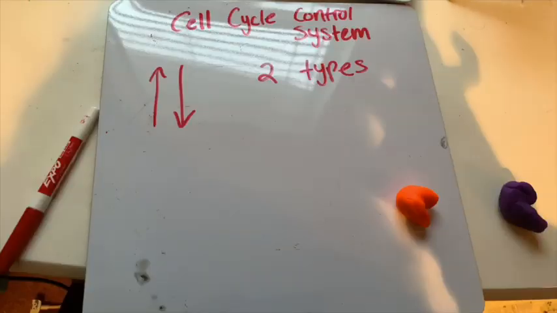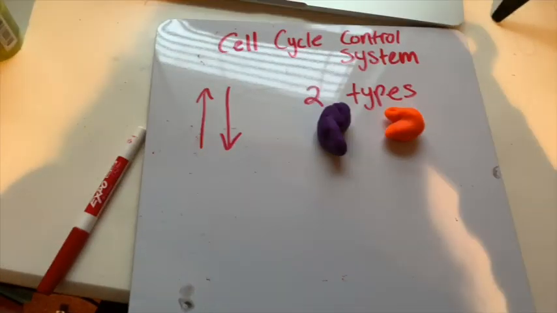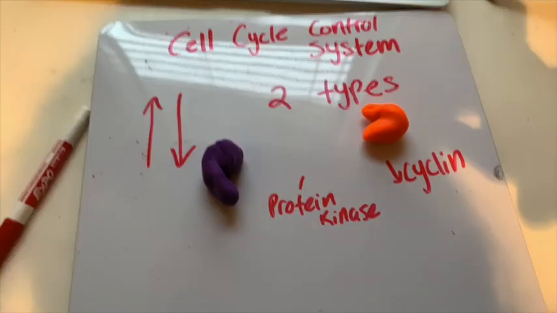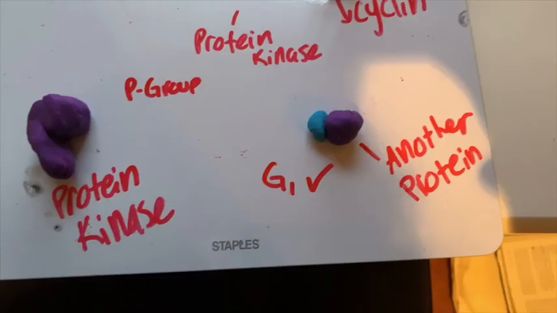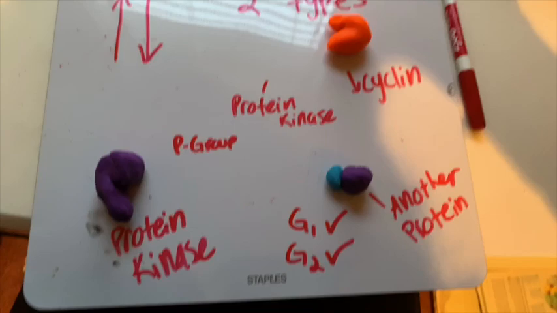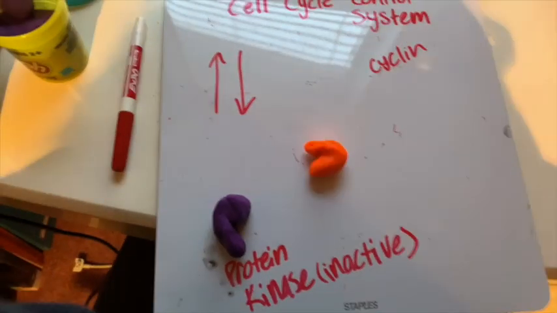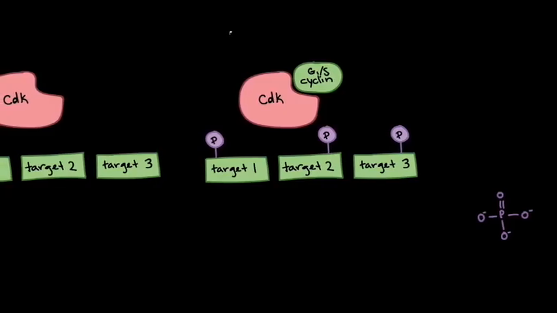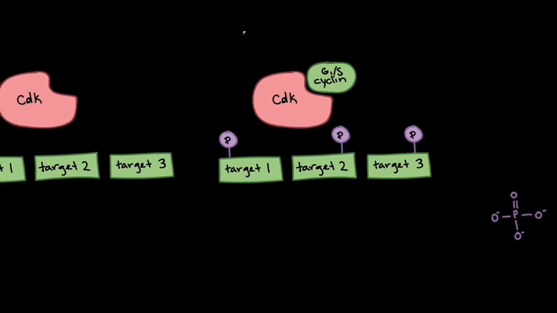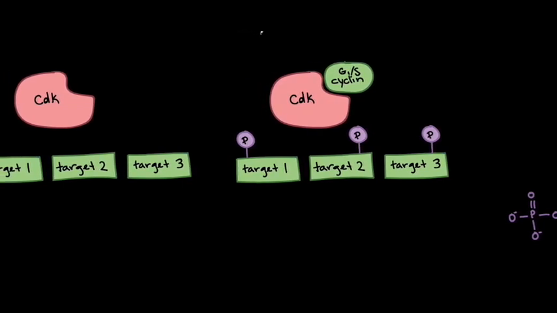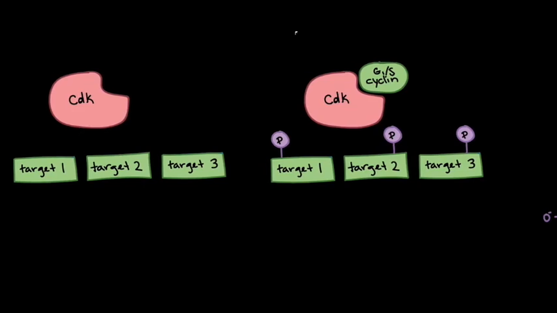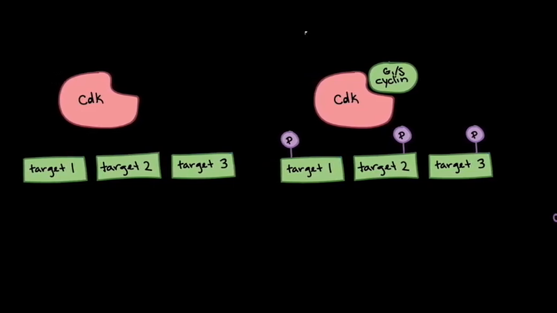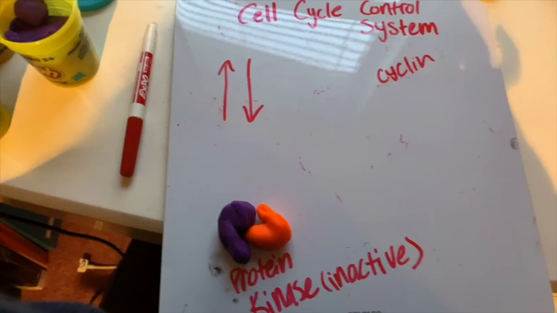There are mainly proteins of two types, protein kinases and cyclins. Protein kinases phosphorylate other proteins to activate or inactivate them, which allows for the G1 and G2 checkpoints to be passed. So these kinases are called cyclin-dependent kinases, or CDK. The activity of a CDK increases and decreases depending on the amount of cyclins available, which is how the G1 and G2 checkpoints can be passed.